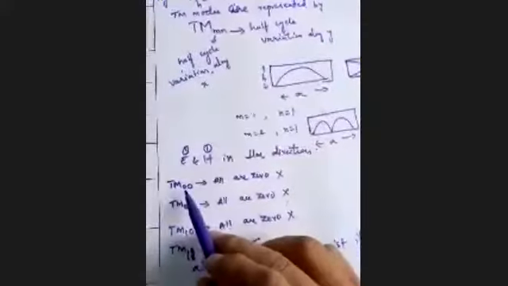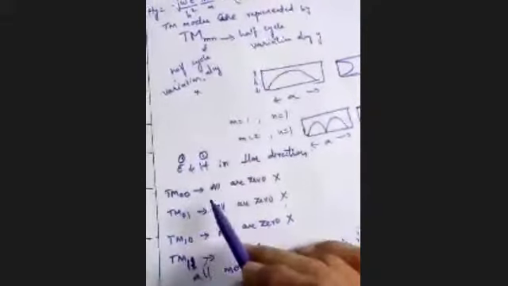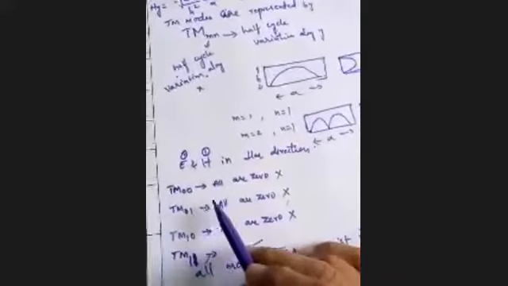So these values of M and N will decide which modes exist and which modes do not exist at all in the waveguide. For any subscript value equal to 0, all the field components become 0. Therefore, any mode with a subscript having a 0 value will not exist. So TM00, TM01, TM10, TM02, TM20, next TM03, TM30 and so on, any possible modes with 0 subscripts do not exist, right?